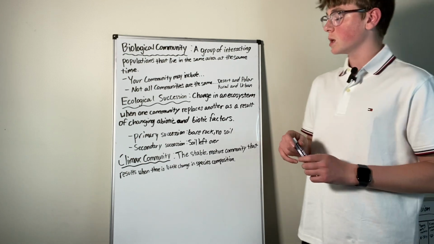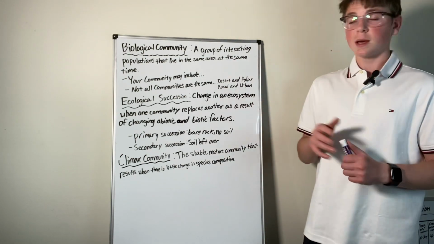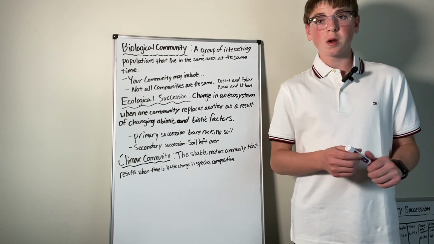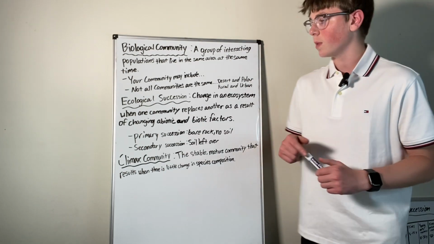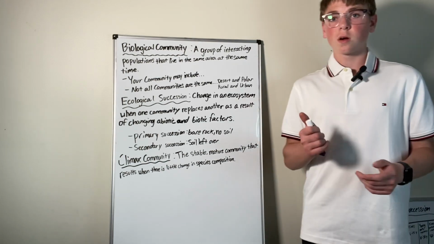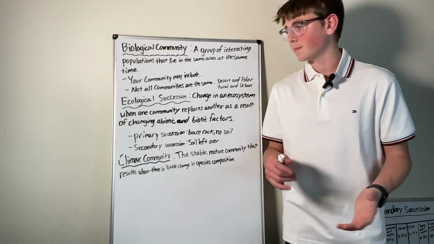And not all communities are the same and have the same variations. For example, a desert and a polar community are not the same. They definitely have different animals and they interact in different ways. Then there are rural and urban. Of course, the city is not the same as the country.